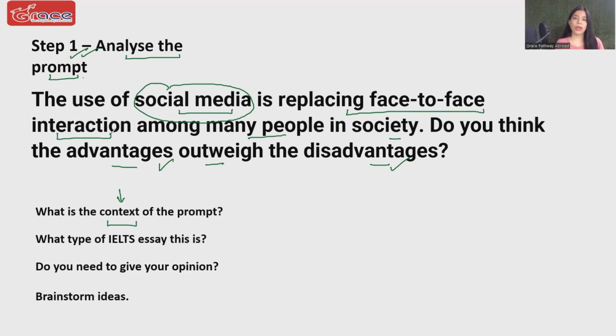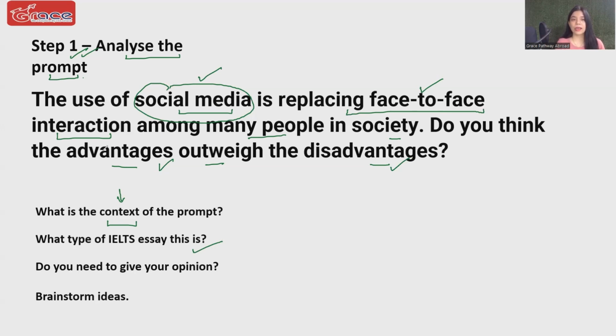So all your ideas need to be connected with social media replacing face-to-face interaction. If you miss out on face-to-face interaction, then your ideas won't be relevant and the task response score will go down. So the main context here is social media replacing face-to-face interaction. The second question over here is, what type of IELTS essay do you think this is? What do you think? Which type do you think this is?